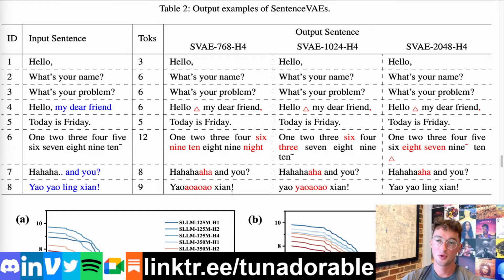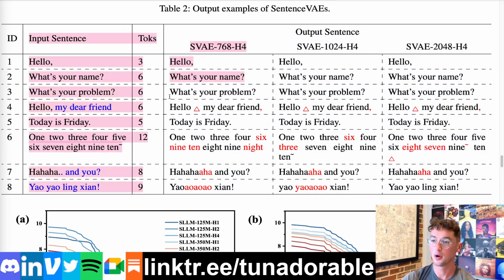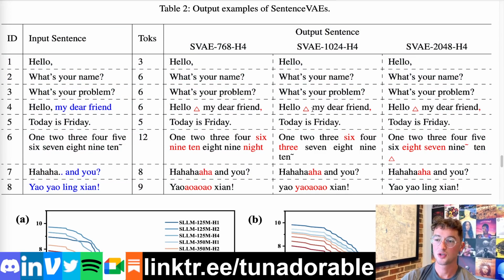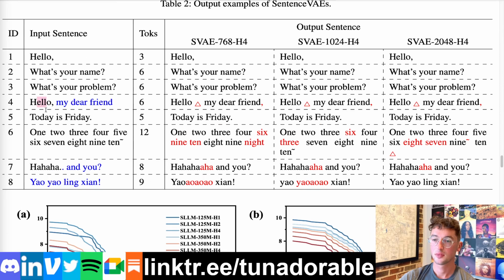This little analysis shows 4 different sentences and 4 different numbers of layers and hidden dimension sizes. How well does this actually do? For these first few sentences, it seems like none of the models have any issue at all. However, something interesting here I'm kind of curious about is the actual use of the commas and whatnot as delimiters. How does that work in their code? They put in right here, this sentence, hello, my dear friend, has a comma in there. And certainly that was a separator, so suddenly these are 2 different sentences, according to the model.